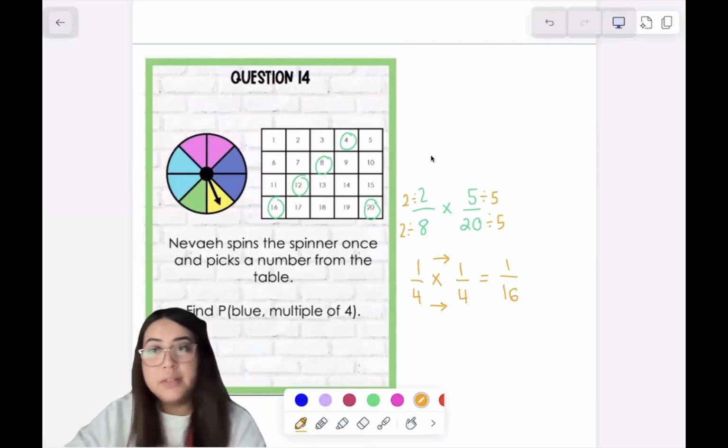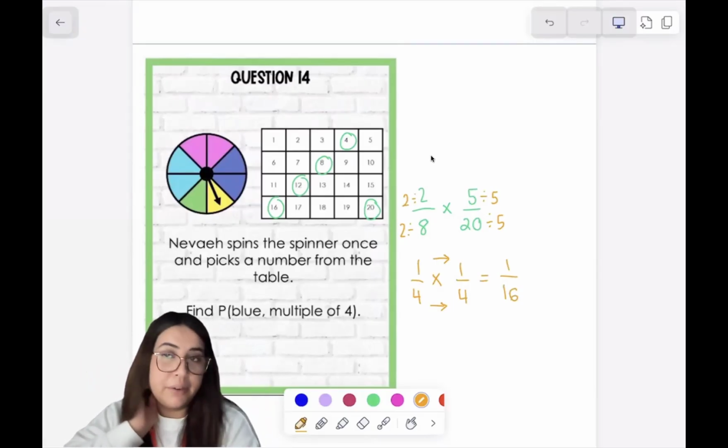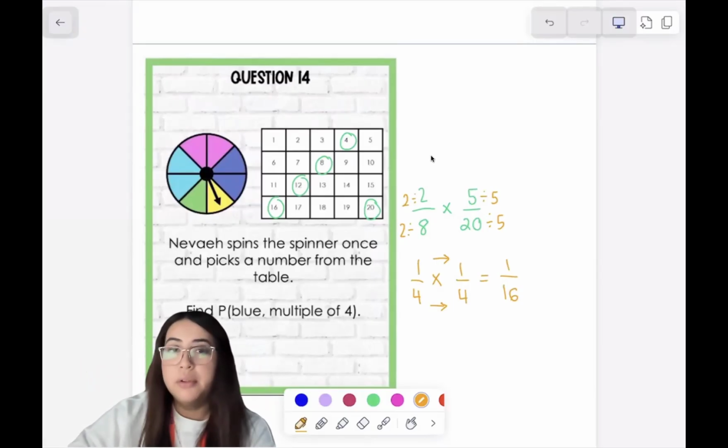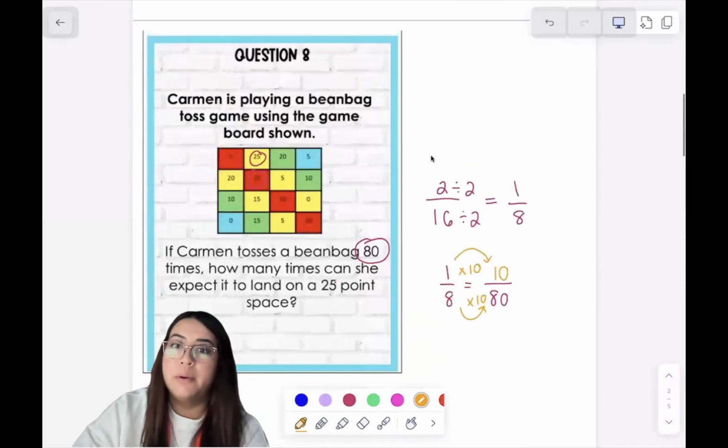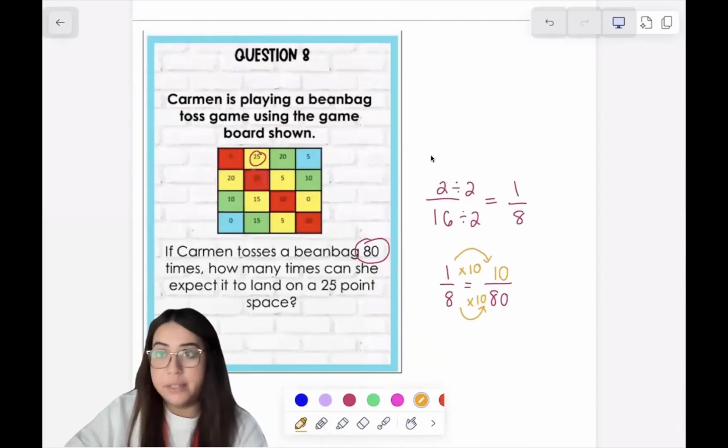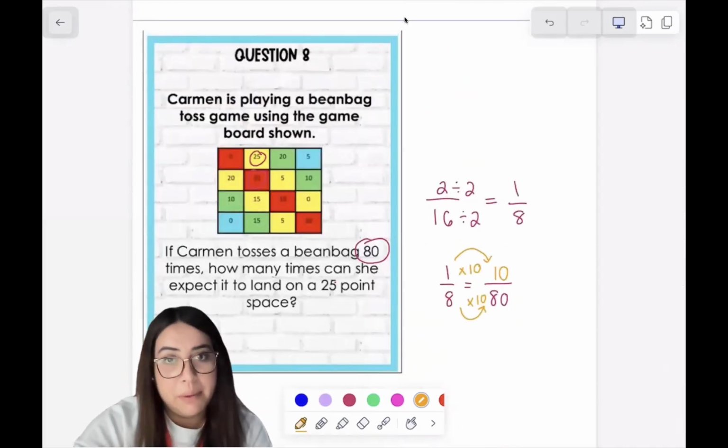So again, you can watch this video again to help you out with theoretical or experimental probability, or especially compound probability. This assignment is for a grade, so make sure that we're working and showing work for every single problem. If not, then we might have to redo it.